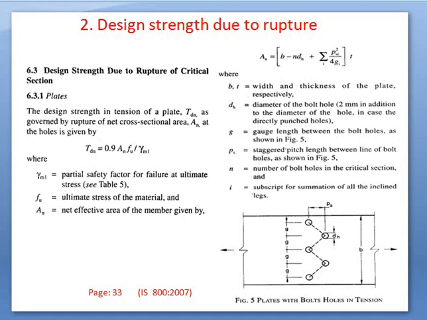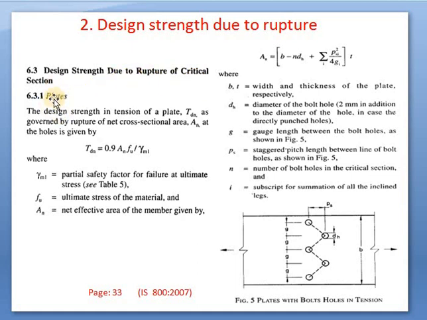Check for yielding, check for rupture, or check for block shear. All these, in short, are the checks made for the steel sections. So number 2 is the rupture. Design strength due to rupture: rupture of plates, rupture of angles, ruptures of different sections. Fracture or rupture or cracks provided in plates. So, design strength due to rupture of critical sections.